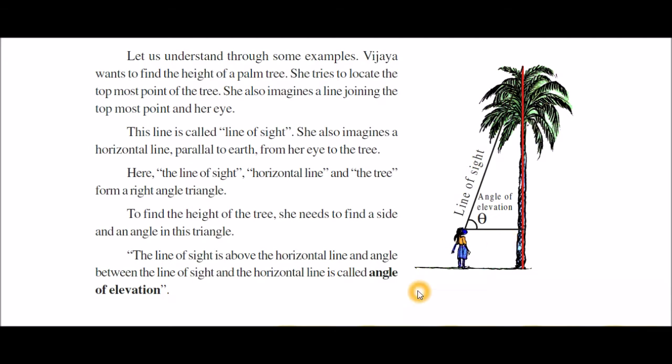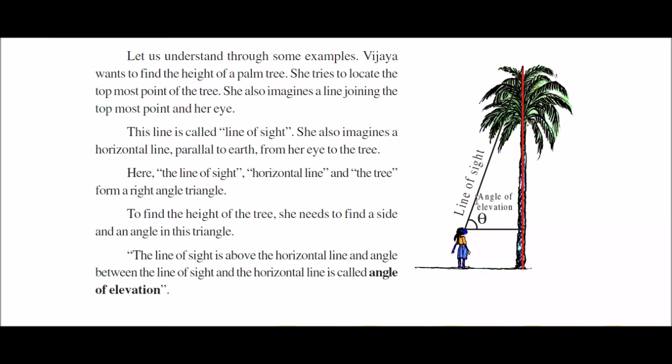In the whole applications of trigonometry chapter, we use two types of angles. The first one is the angle of elevation. So what is meant by angle of elevation? See here, the line of sight is above this horizontal line; below means this portion, above means this portion.